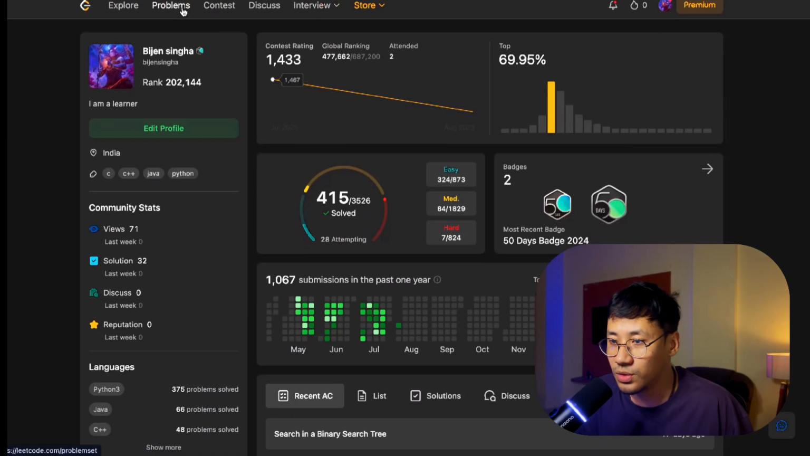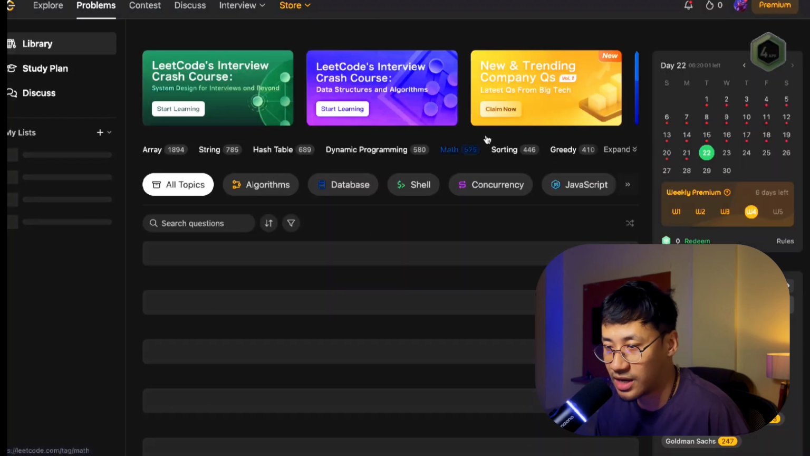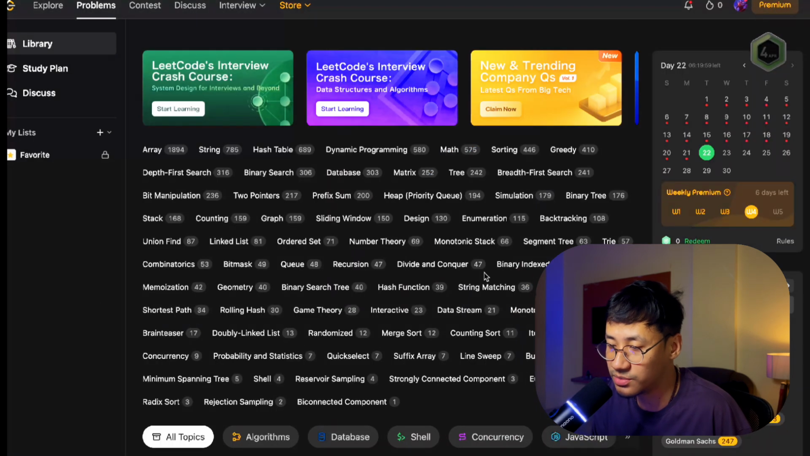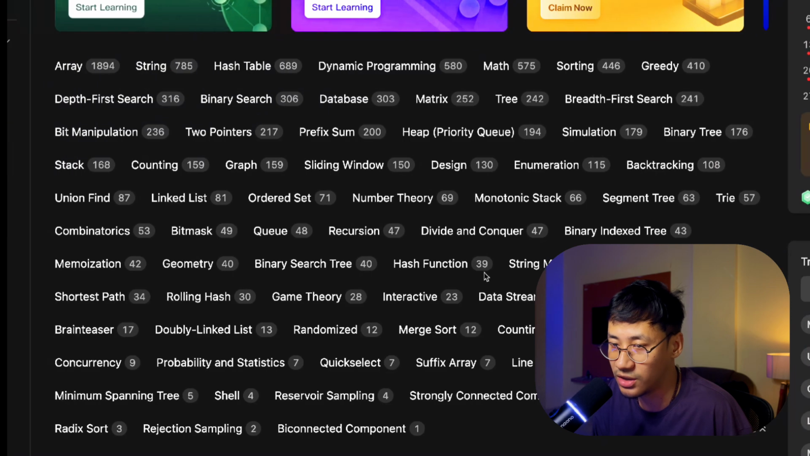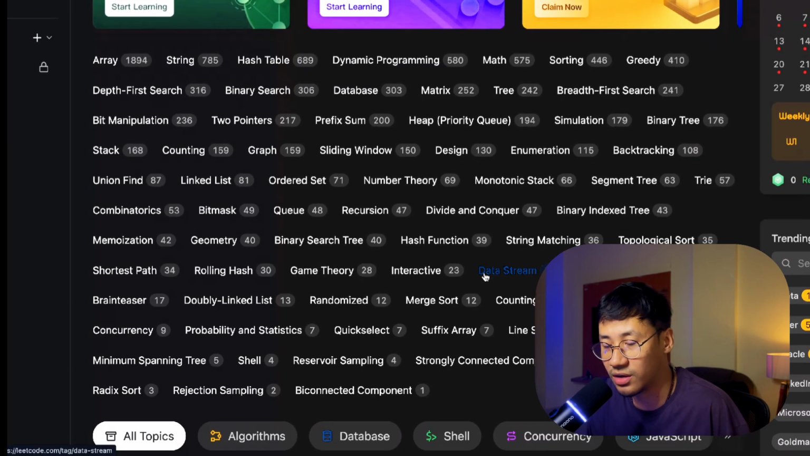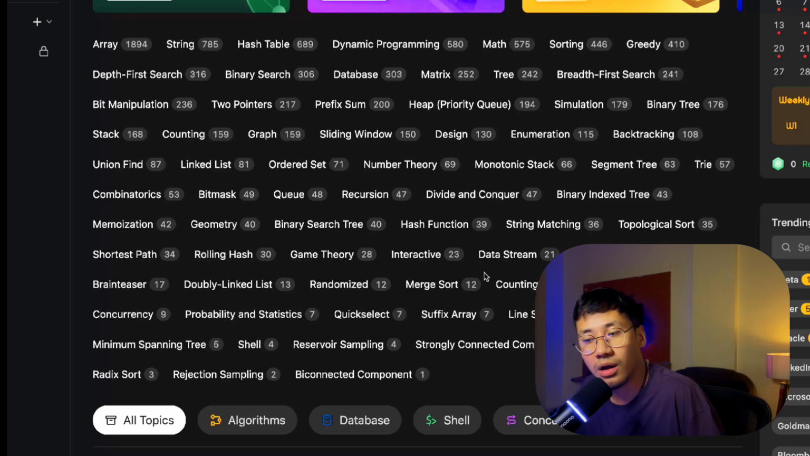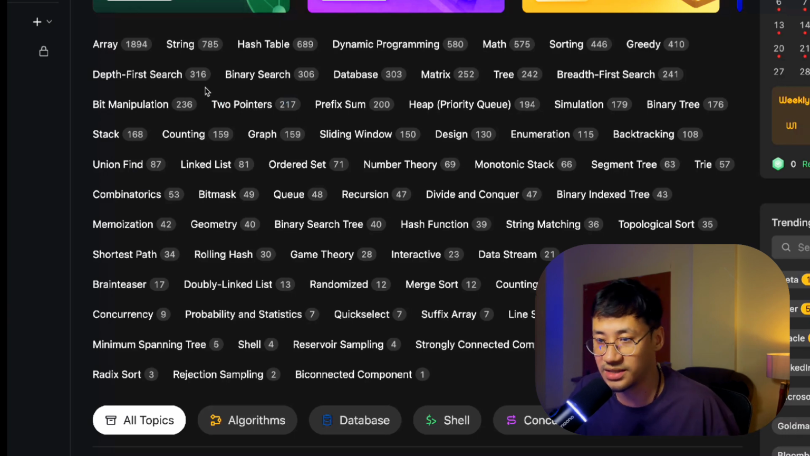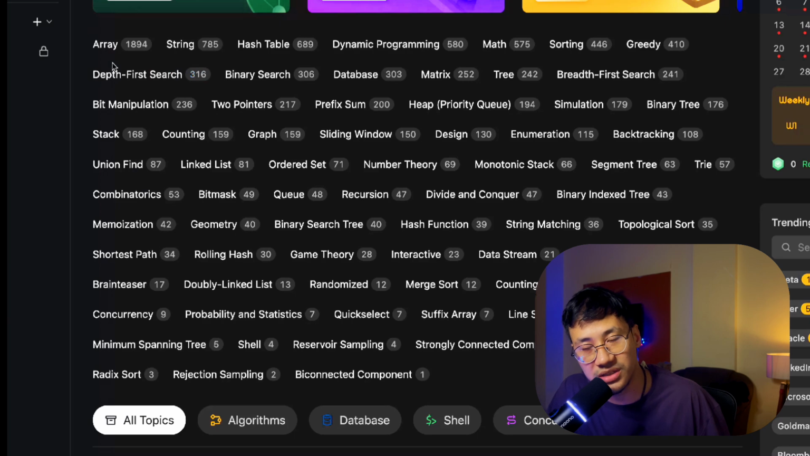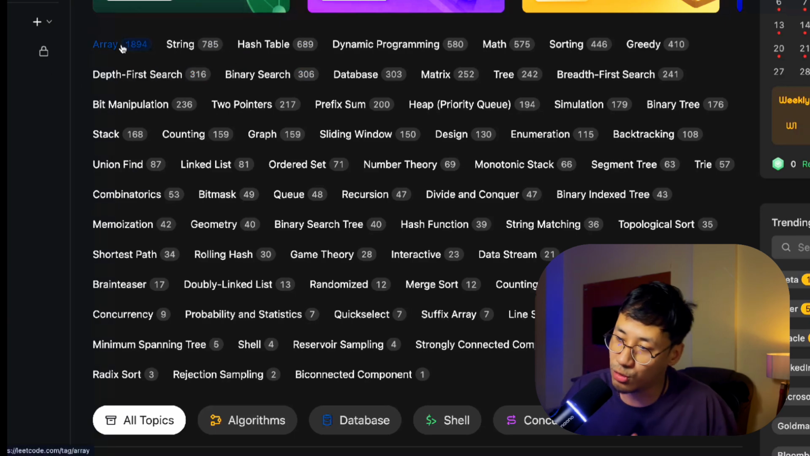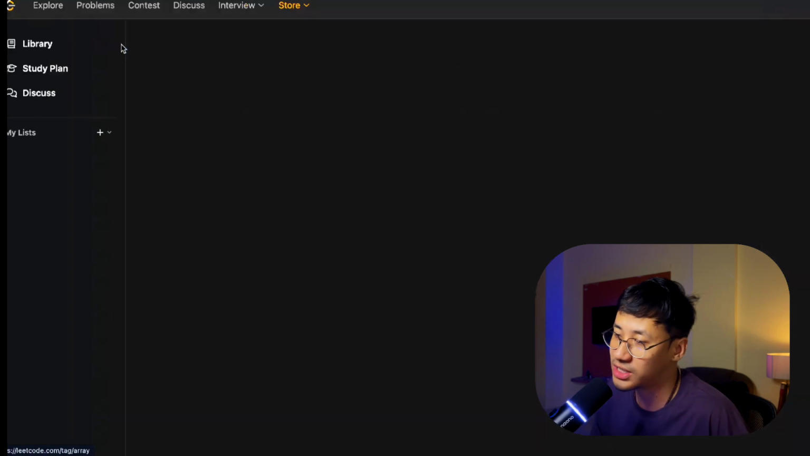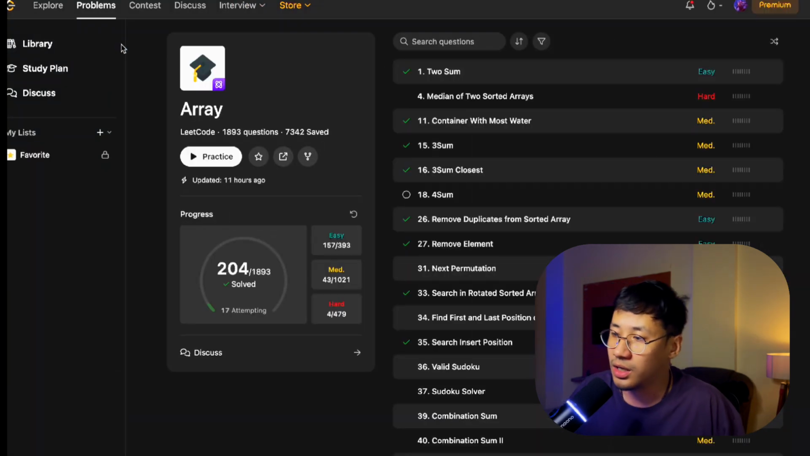Alright, so let's start solving it. I'm in the problem section, and this is my favorite section where you can see all these things. Alright, these are all the coding topics. You don't have to do all of it, but you can start with arrays and strings. As I told you, these are the basic building blocks that you can start with. Alright, arrays and strings, the most important topic. So let's start with arrays without delaying it.